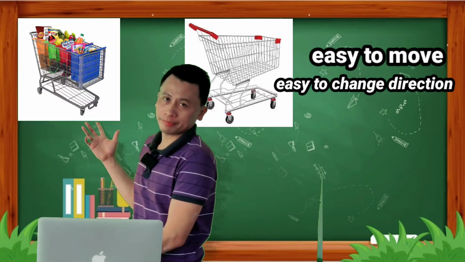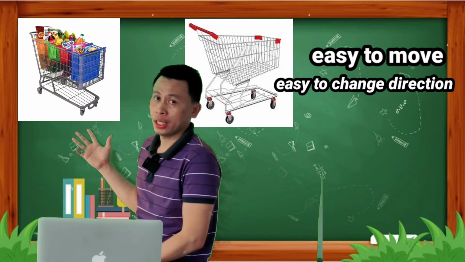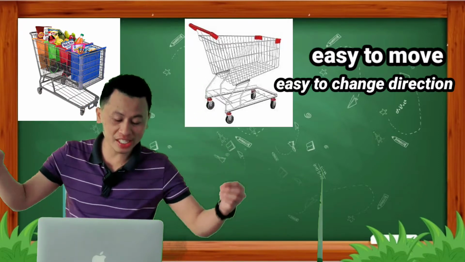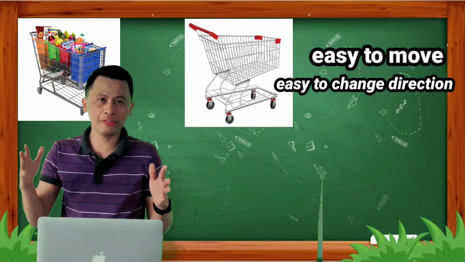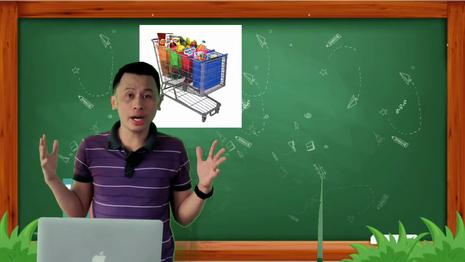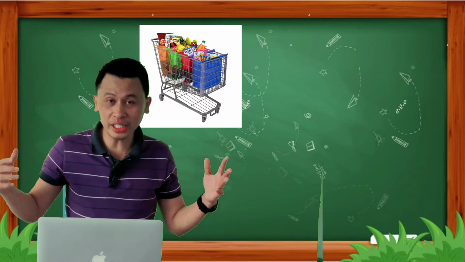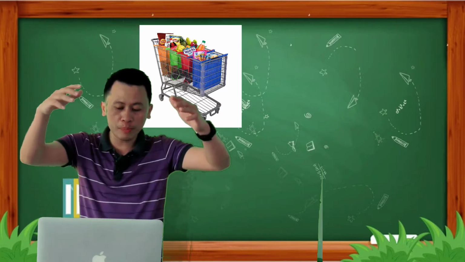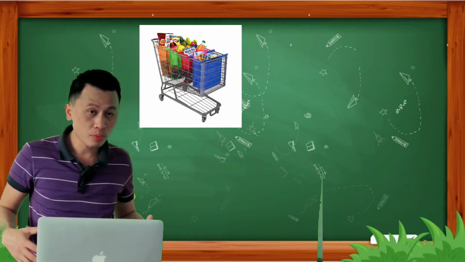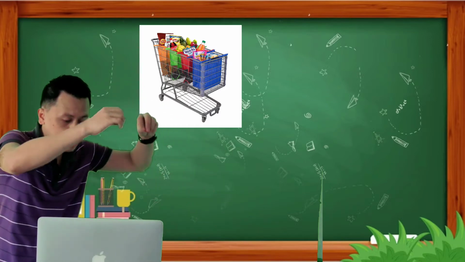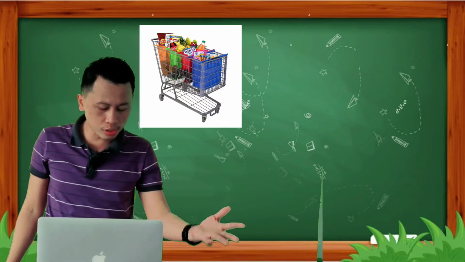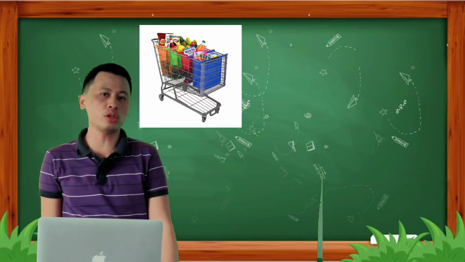But look at this picture. This is also a trolley, but this trolley has a lot of things inside. It is full. Thus the mass of the trolley becomes greater, right? Because a lot of things are inside, the mass of this trolley is greater. When it has matter in it, meaning the things inside the trolley, it becomes difficult to move or to change direction.